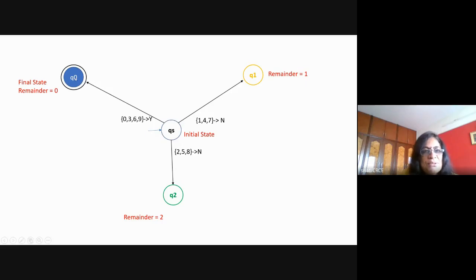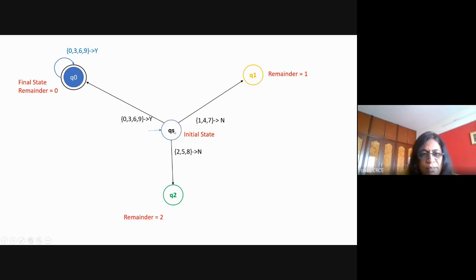Now after that, suppose there is any 0, suppose the number is 30. 30 divided by 3 is divisible, remainder is 0. So for 0, 3, 6, 9 the output will again be Y, and you draw the transition here. So in the state Q0, you have drawn the transition for 0, 3, 6, 9 as the input, and the output is Y.